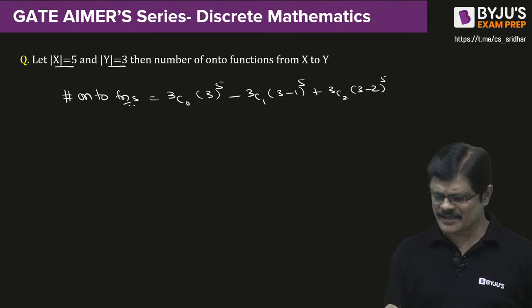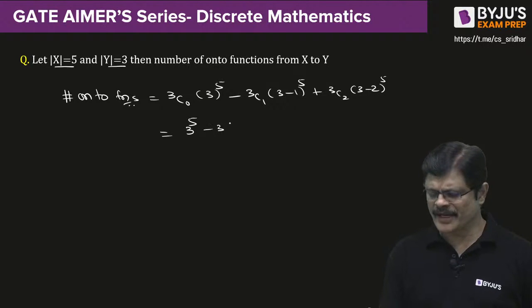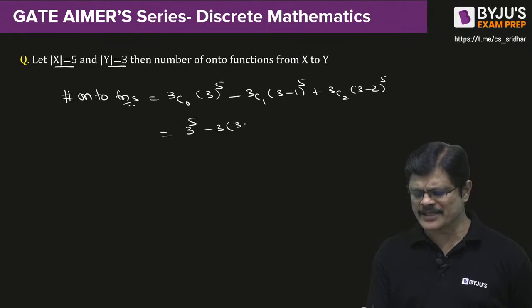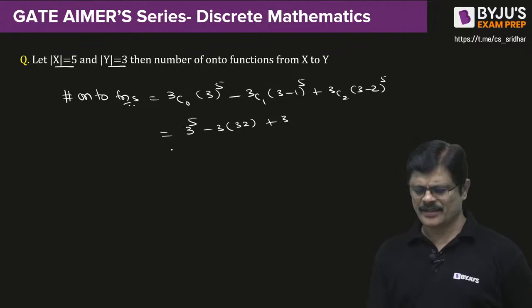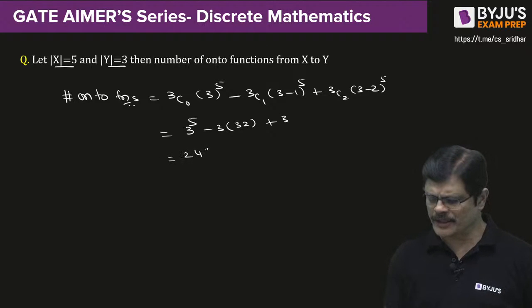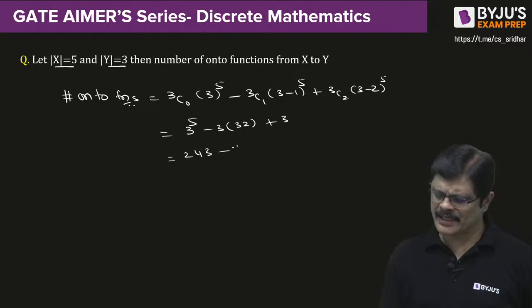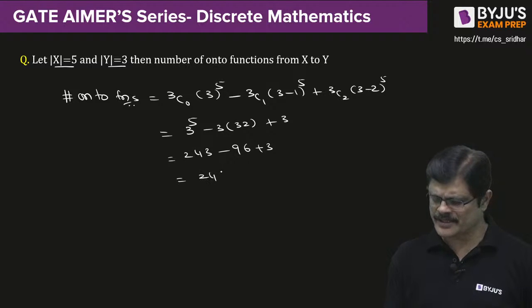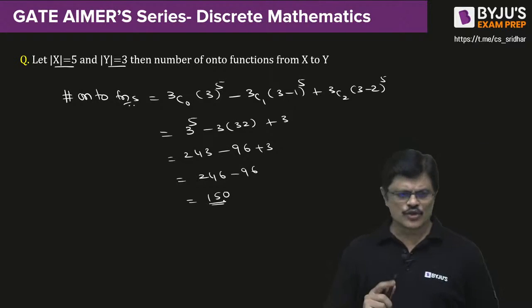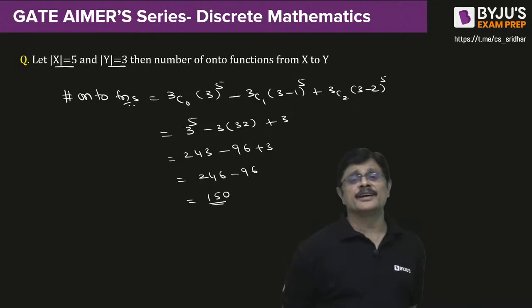So that will be the answer. So what is the answer? 3 power 5 minus 3 into 2 power 5. 2 power 5 is 32 plus 3C2 is 3. That's it. So 3 power 5, I think 243 minus 96 plus 3. That is 246 minus 96. I think 150. So the correct answer for this is 150.